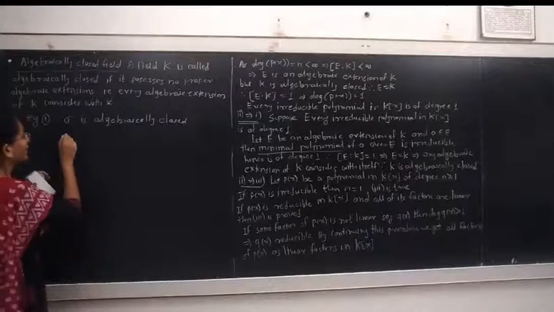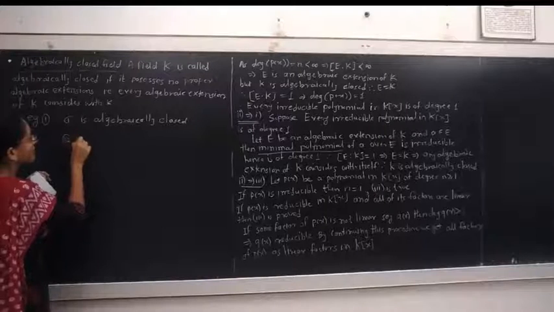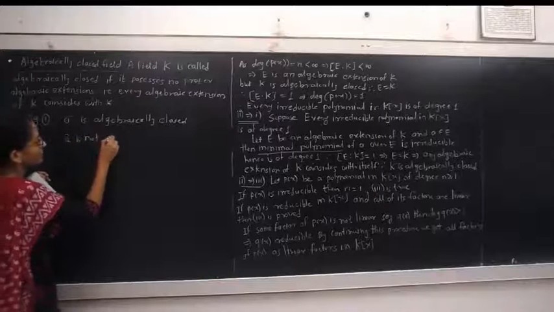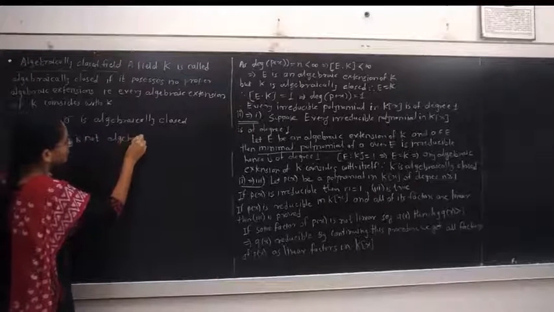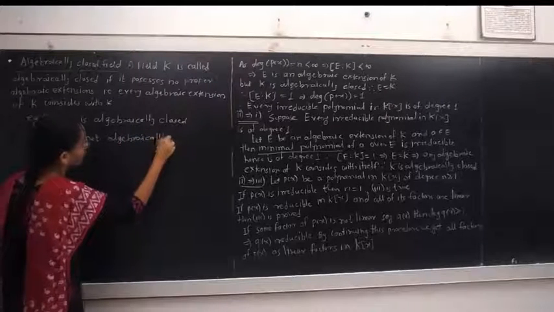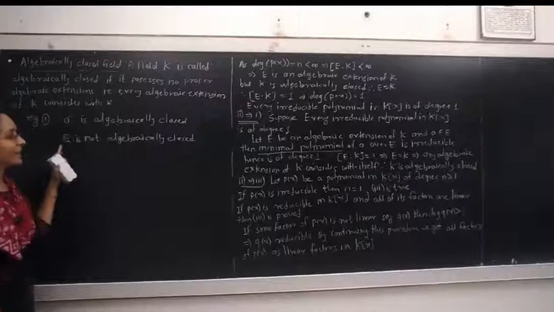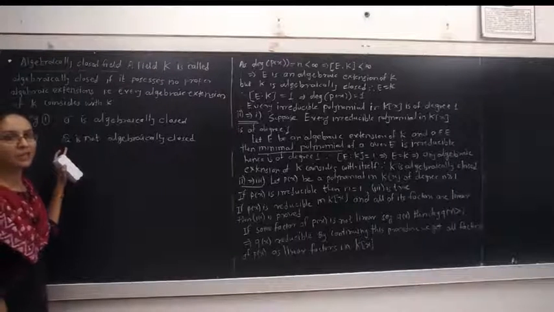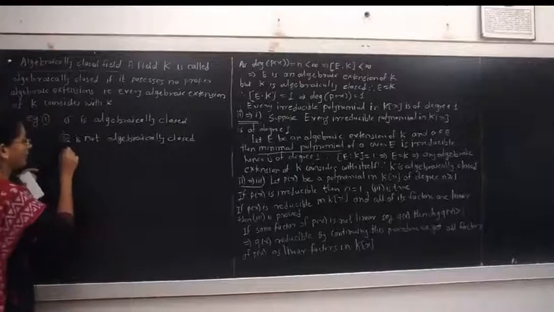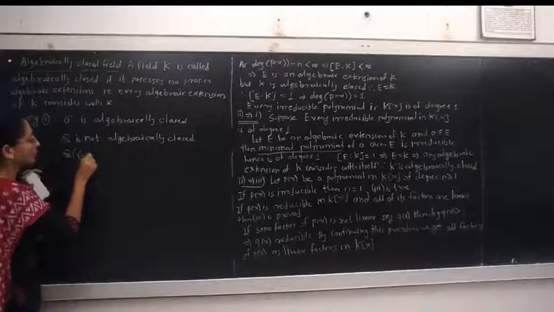The field of rational numbers is not algebraically closed, because there are infinitely many proper extensions of Q. One of the extensions is Q(root 2).